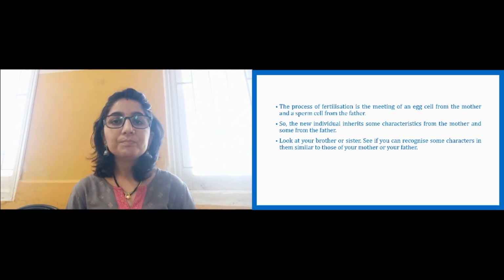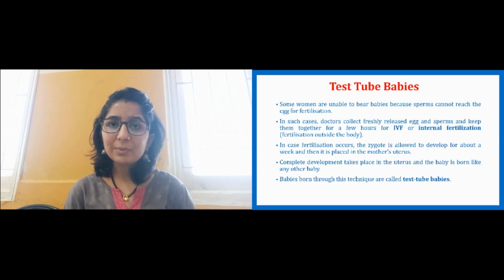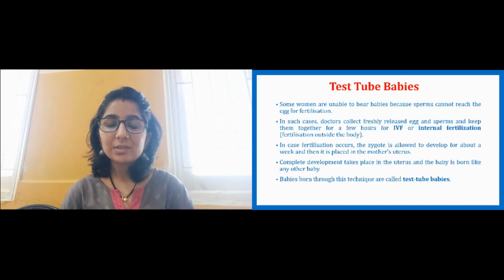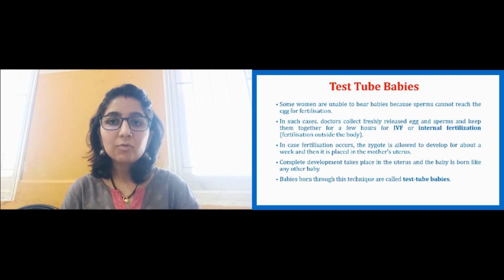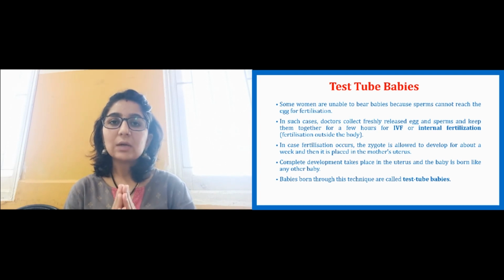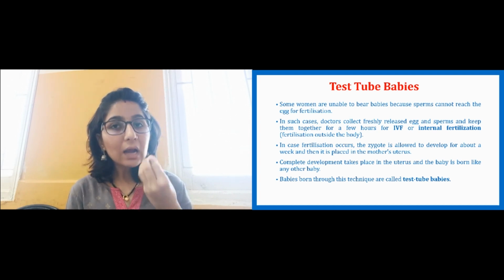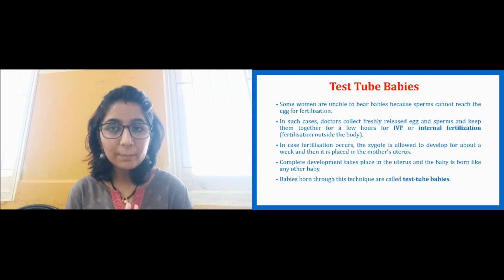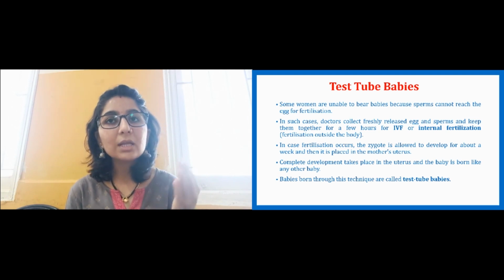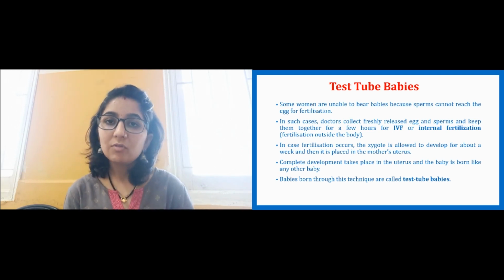Okay, now let us see a new concept, that is the test tube babies. We have learned that the male and female gamete fuse together and that is how fertilization takes place, which forms a zygote. Now in some women, there is a problem, or they are unable to bear babies just because the sperm cannot reach the egg for the fertilization.